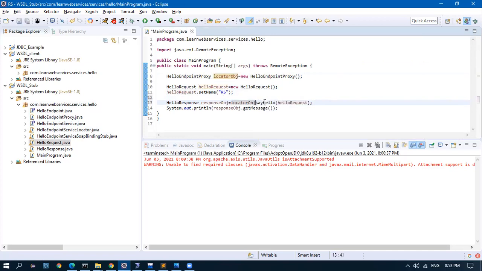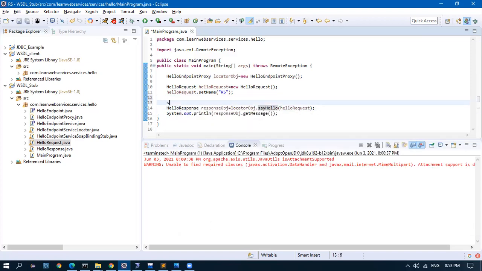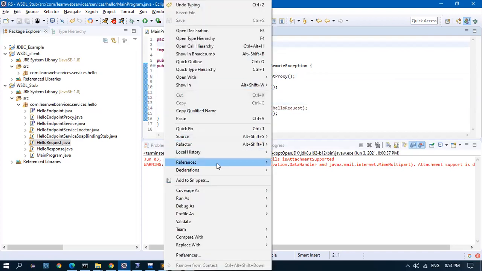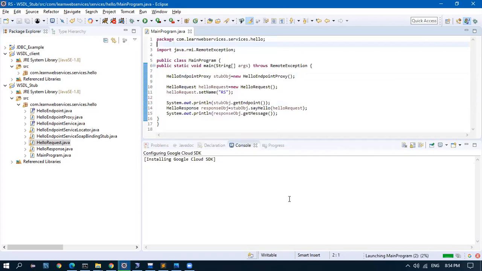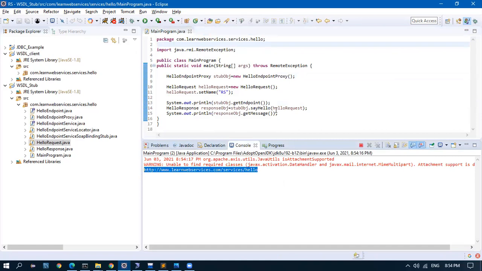Inside the stub, if I give dot, we will see that only one method is there. There is also get endpoint. I can print that also. Instead of locator, I'll use the stub object, stub object dot get endpoint. So if I run this, this is the endpoint. Now it will call the web service. It will get back the response here.